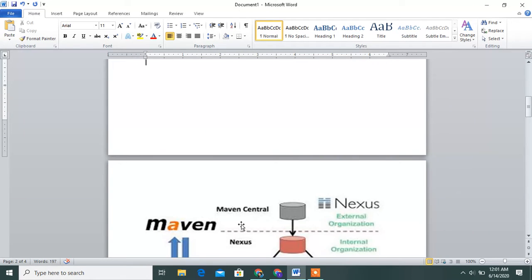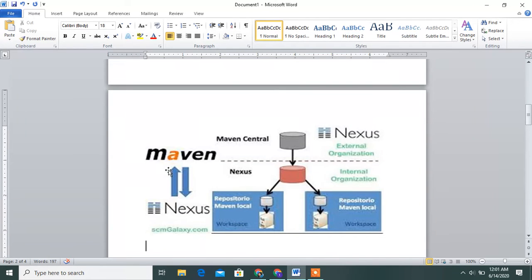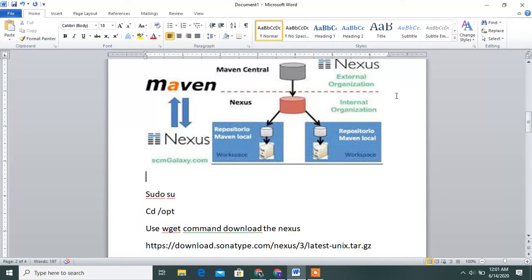Simply, guys, then go to the architecture in Nexus. See this, guys, you can run the Maven. This is the Maven central repository. Here you run the Maven goals, then directly configure Jenkins. You can store the artifacts in the Nexus repository. Definitely I will do these practicals, guys, tomorrow also. Today only Nexus, why Nexus, how to install Nexus. Then definitely the practical I will do tomorrow, guys.